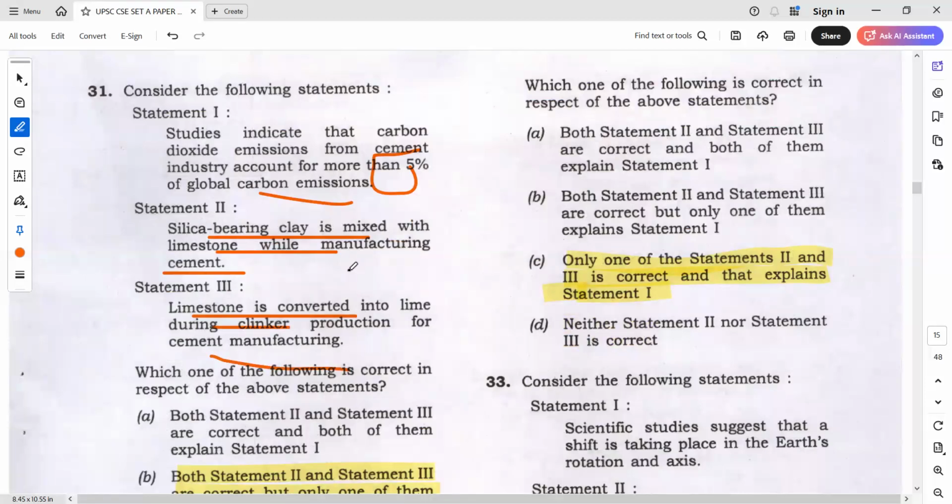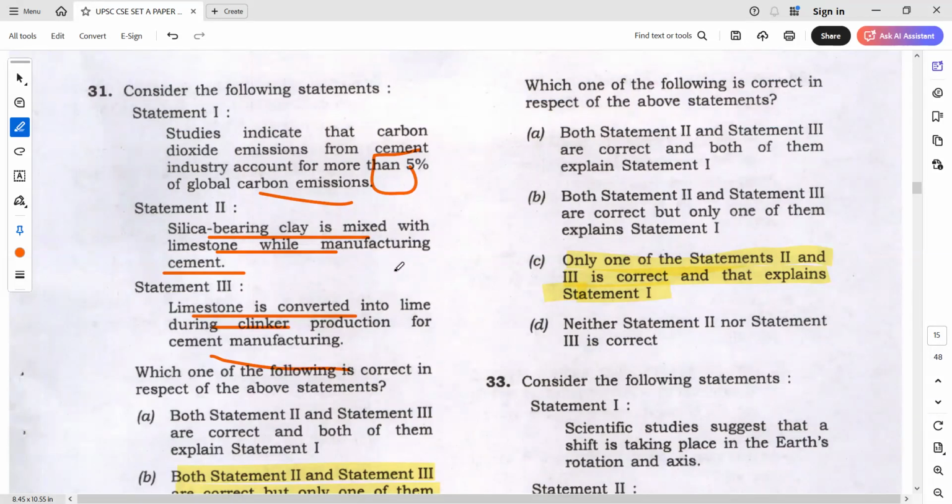Fine. Now I'll just use because and see. Studies indicate that carbon dioxide emissions from cement industry account for more than 5% of global carbon emissions because silica bearing clay is mixed with limestone while manufacturing. Does it make sense? Reason? Is there a flow? As such, there is not much flow in that. Means as such, it is not exactly explaining why there is emissions.